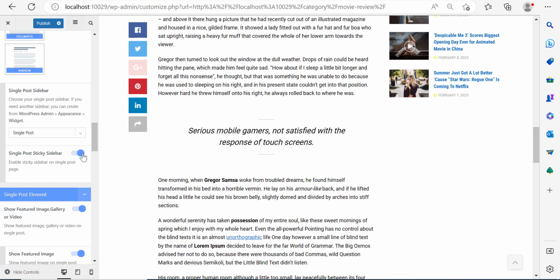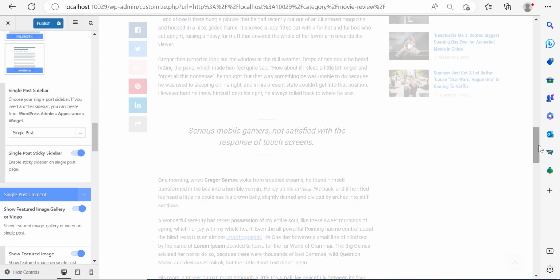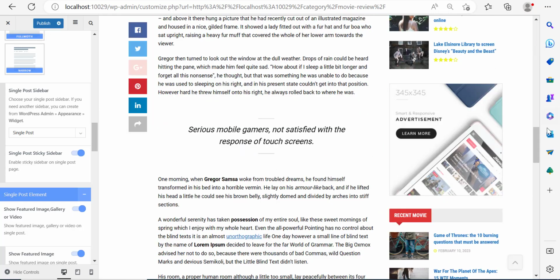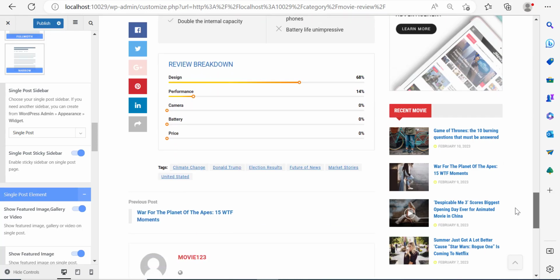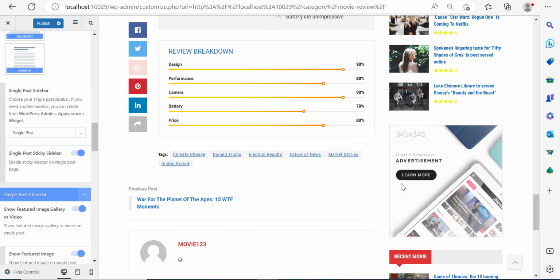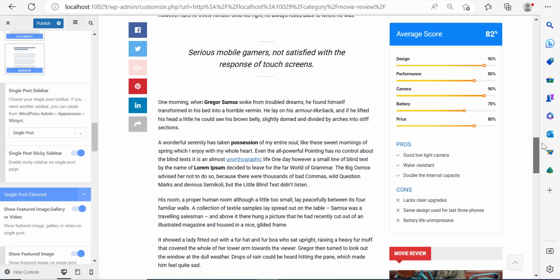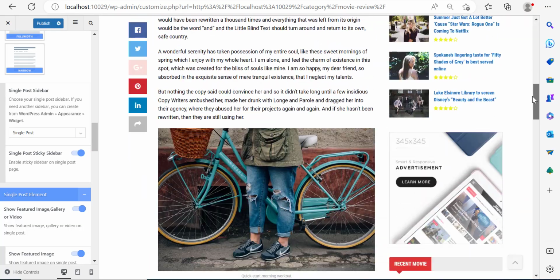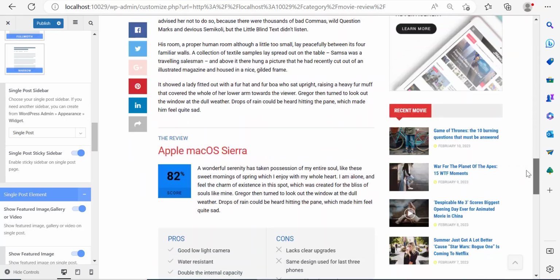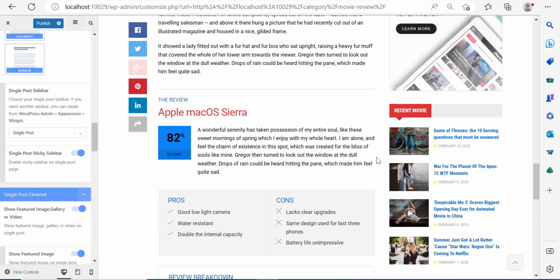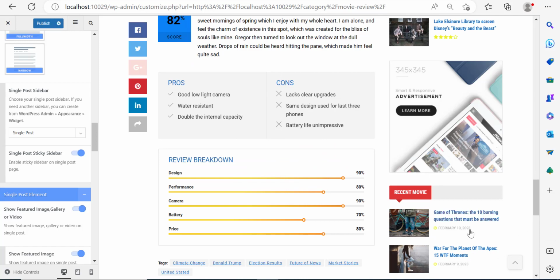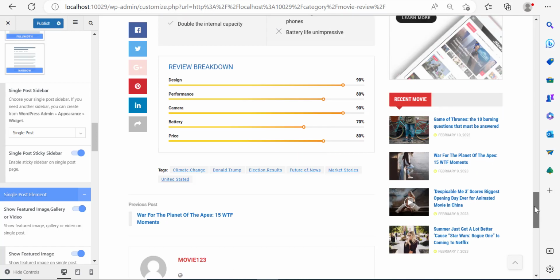But if I activate it once more, notice that the sidebar is going to follow us. It's going to shadow us. So that's called shadowing, and that's better because you want to display your ads as much as possible to maximize the potential of making money from ad revenue. You also want to maximize the time that people can see your recent posts, because that will increase the possibility that they might click on another link and read something about another movie.